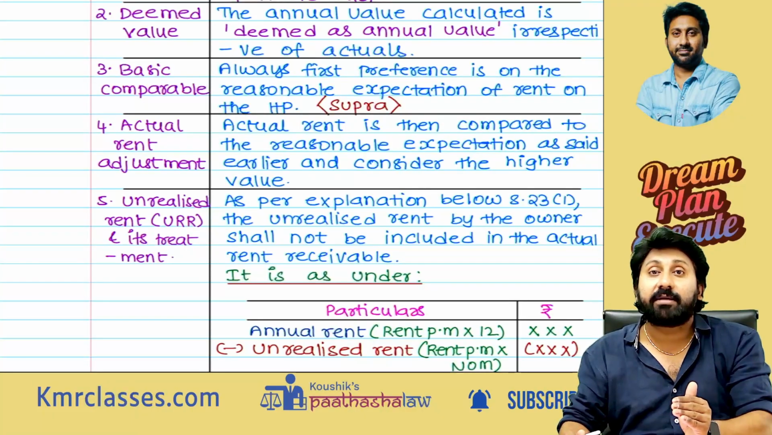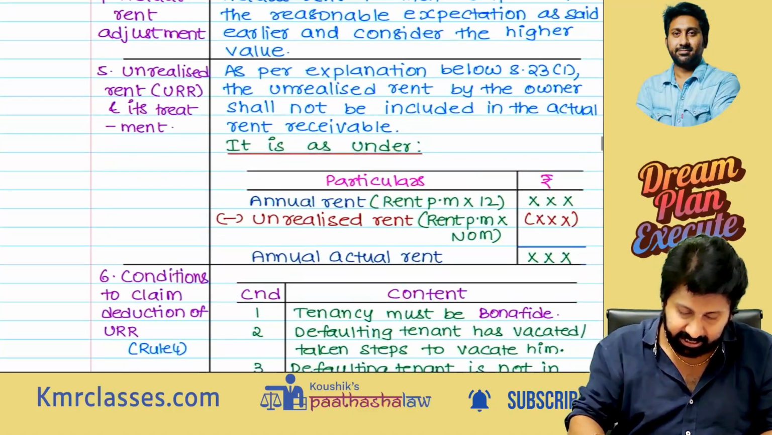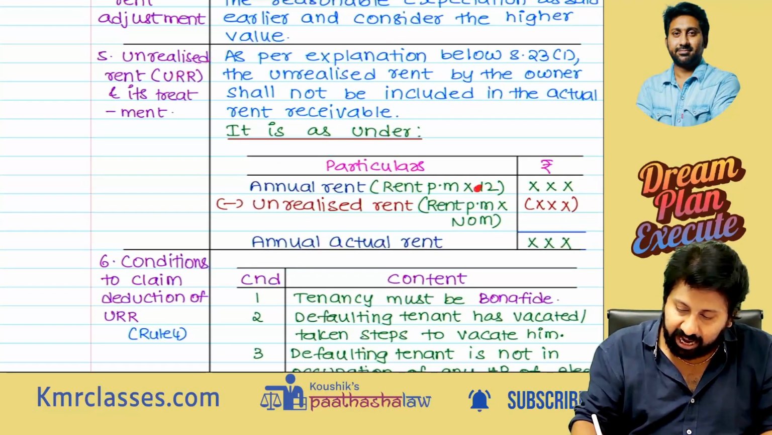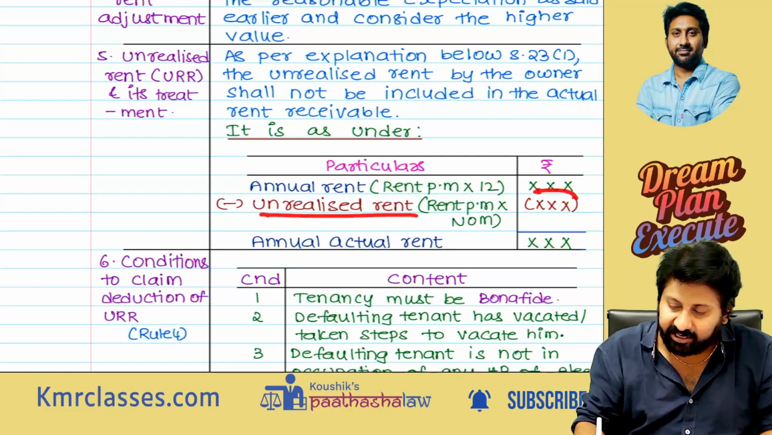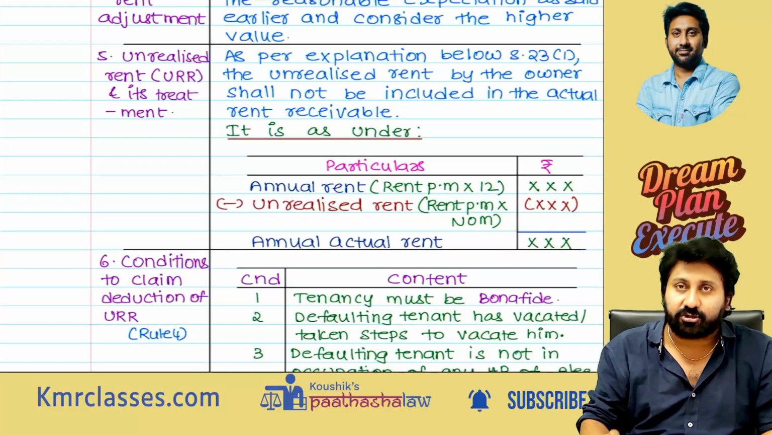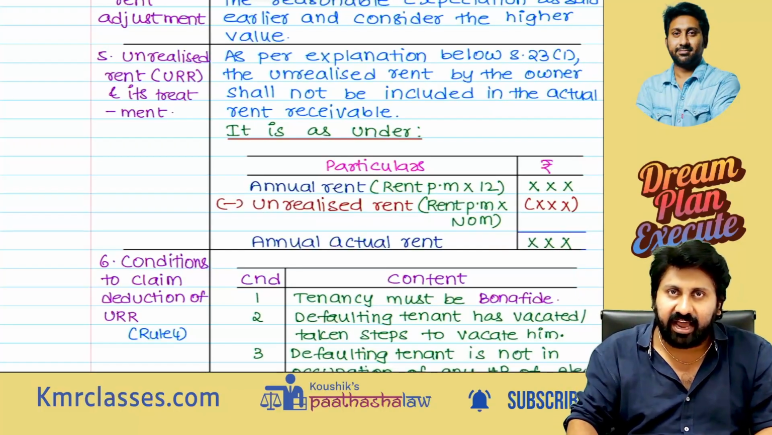Compare with the ARR minus URR, whichever is higher, again. Next, unrealized rent. Annual rent for 12 months you take. Deduct the unrealized rent; the actual annual rent will become what remains after deducting the unrealized rent.